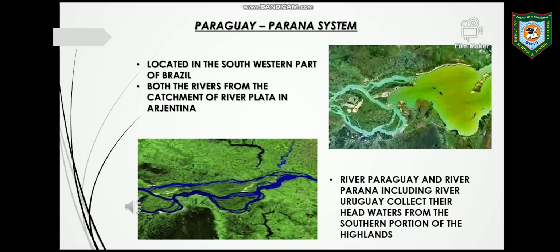Now, the Paraguay-Paraná system. These two rivers are located in the southwestern part of Brazil. The Paraguay-Paraná river system controls the Paraguay-Paraná basin. It comprises a very small area. This river system has a slope in the southern direction. Yes, these rivers go beyond.